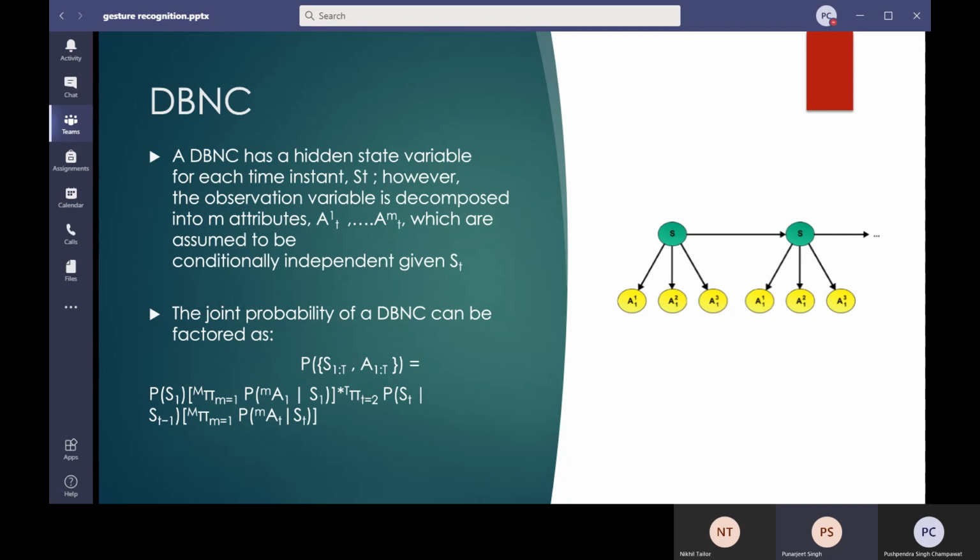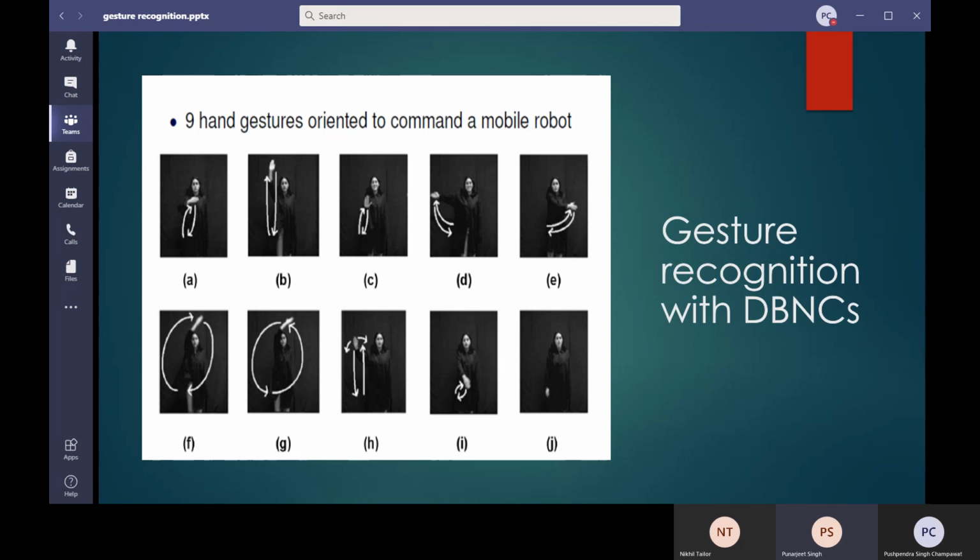Now, I think you have much of the theory in hand. Now let's move on to the application of it. For this, Pushpendra will explain the use case, what we are trying to do here in this presentation. Over to you, Pushpendra.